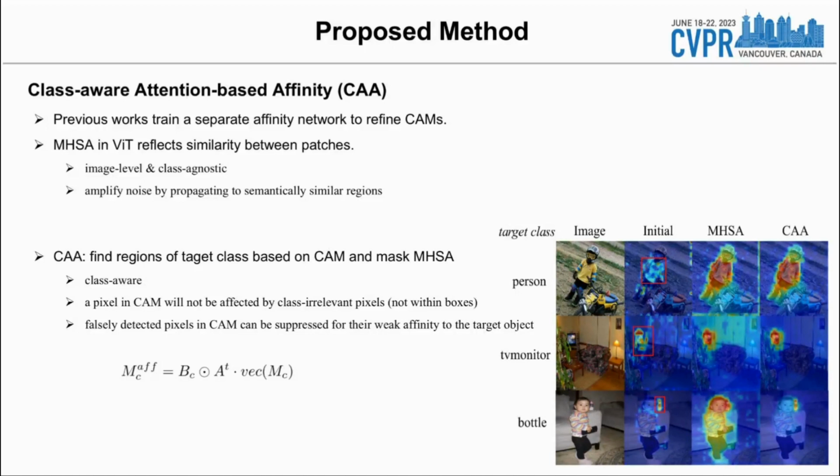We propose class-aware attention-based affinity to improve vanilla MHSA. It finds regions of the target class in the format of boxes based on CAM and uses them to mask MHSA. In this way, a pixel in CAM will not be affected by class-irrelevant pixels, and falsely detected pixels in CAM can be suppressed for their weak affinity to the target object. Note that we extract the attention map and CAM with the same forward pass. Hence, CAA refinement is real-time and requires no additional stage like previous works.